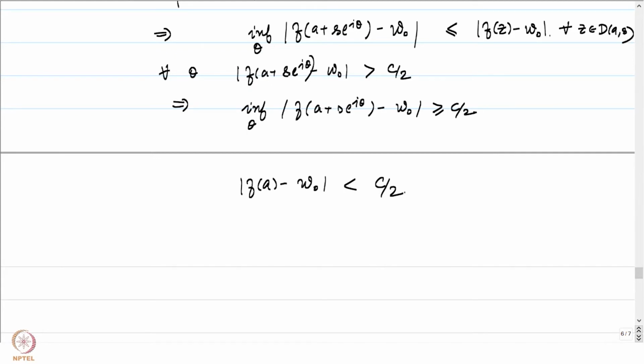In particular, it's true at the point a as well, and therefore this inequality should hold at the point a as well. But that is a contradiction, because this left hand side is greater than or equal to c by 2, and the right hand side is less than c by 2, and therefore this inequality is not going to hold. There is a contradiction.